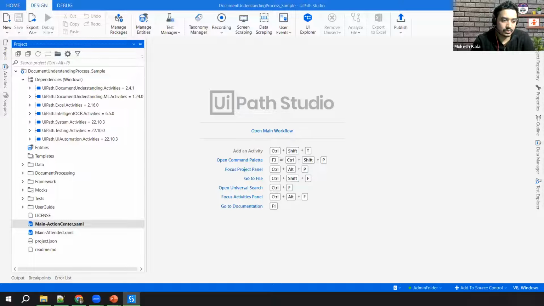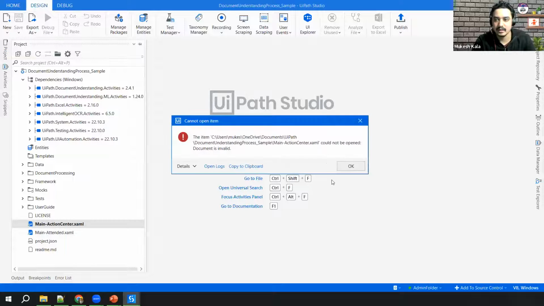Now, why are there two? I hope you guys understand that this is just a template for the document part. Let's talk about the Action Center. Both of them are exactly the same automation. The only thing changing is that when it comes to the Action Center, it would be creating a task in the Orchestrator, right? So if I just open any one of them, let's talk about this one. I'll just open that.